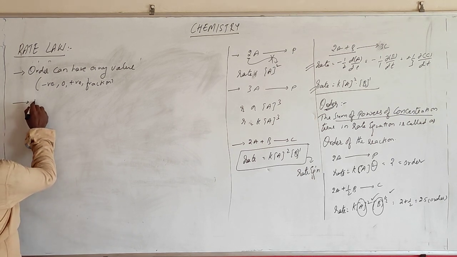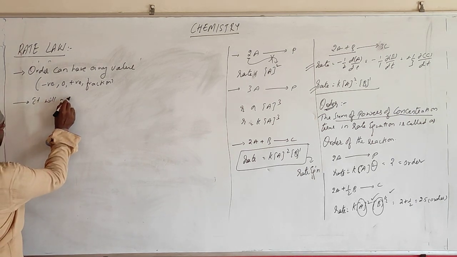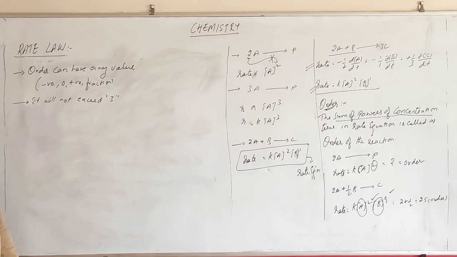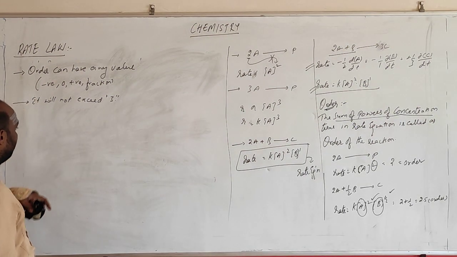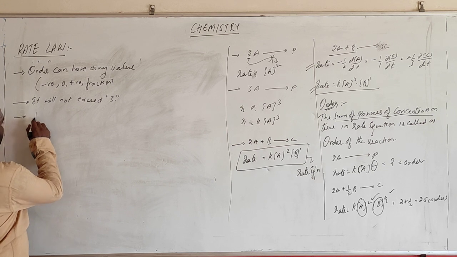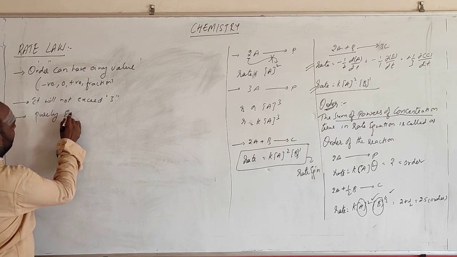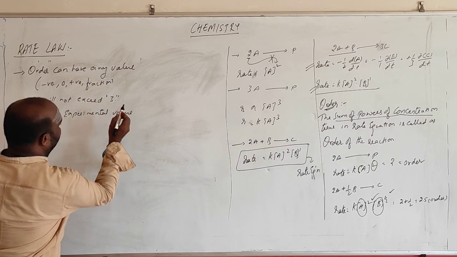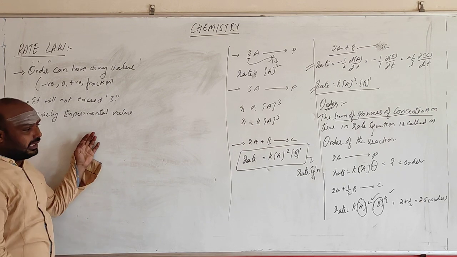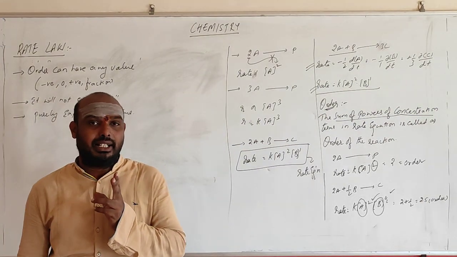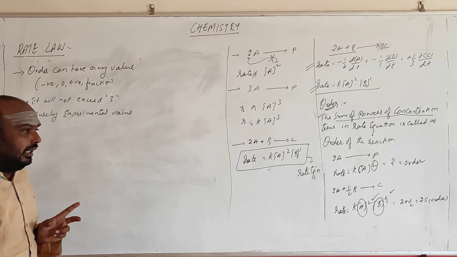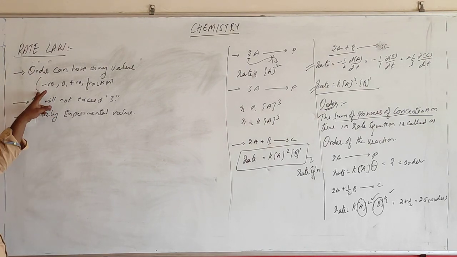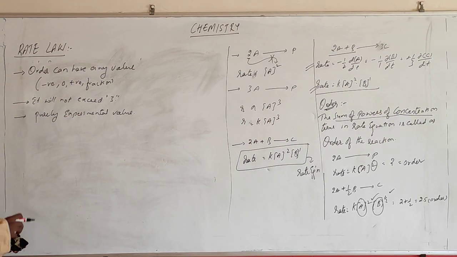And moreover, it will not exceed 3. The maximum is 3. It will not exceed 3. And moreover, it is purely an experimental value. These are the conditions for the order. Order is found from the rate equation. It cannot have values more than 3. The values can range over negative, positive, or fraction values, and it is purely an experimental value.